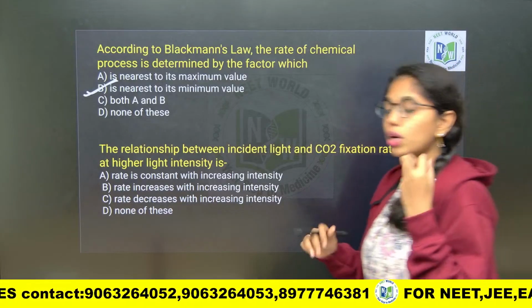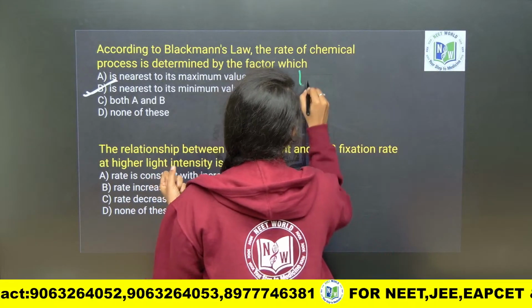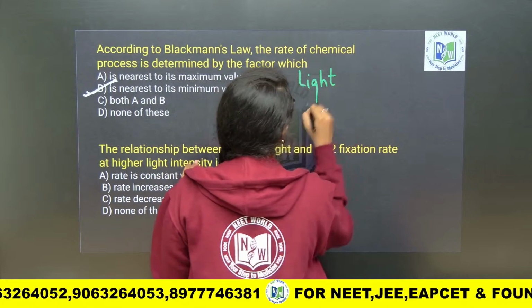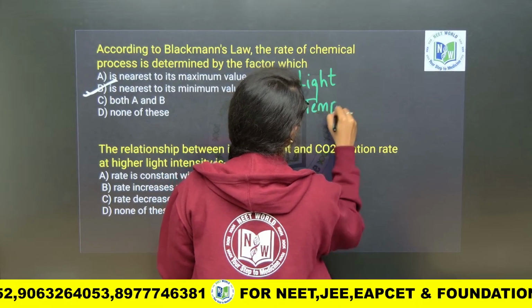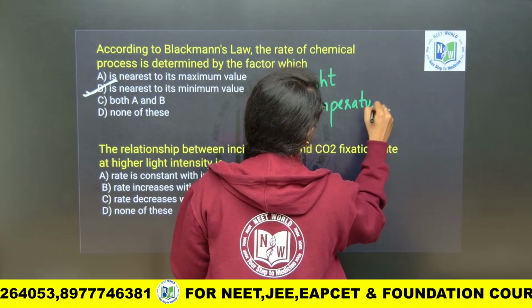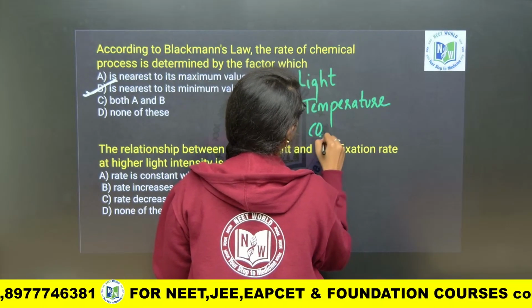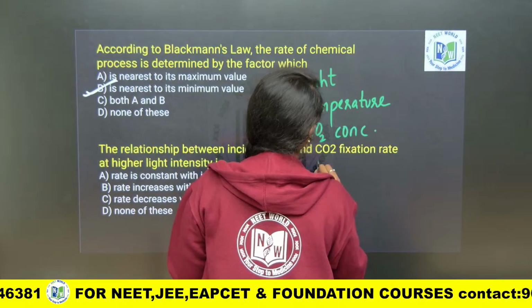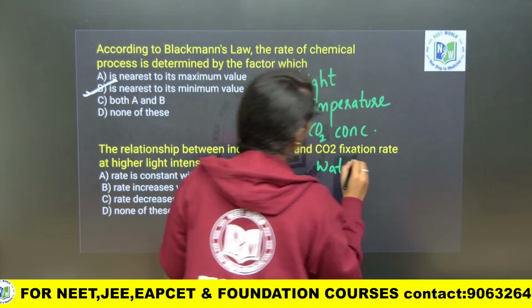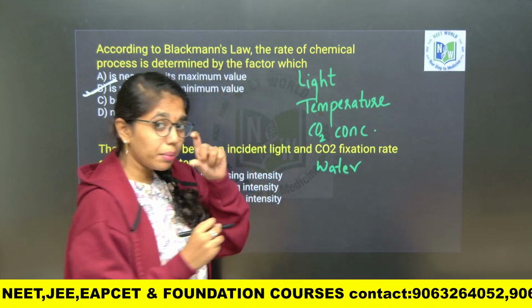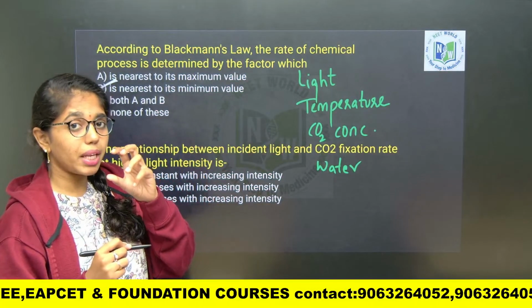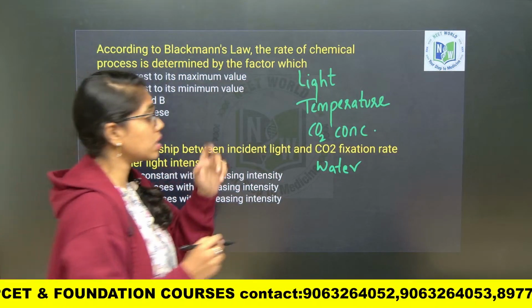Let us assume only external factors, which include light, temperature, carbon dioxide concentration and water. Of all these factors, which is the minimal factor affecting photosynthesis?